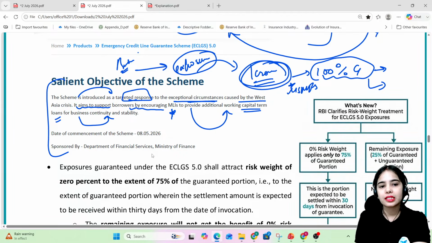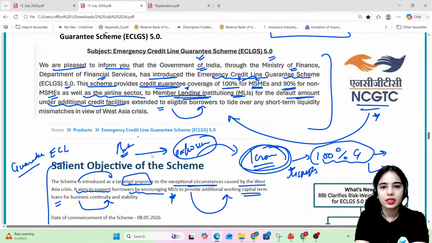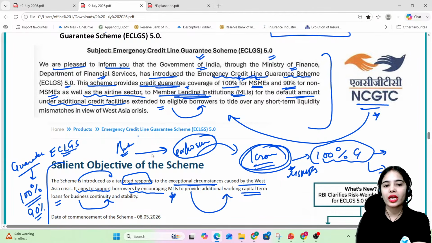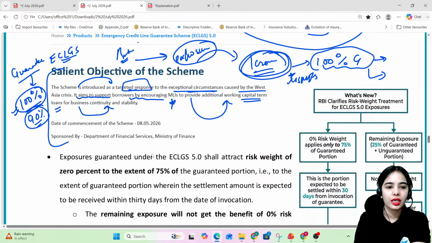And under the ECLGS, the guarantee is provided 100% for the exposure to the MSMEs and 90% for the non-MSME as well as airline sector. For whatever default amount is there, there is 100% guarantee or 90% guarantee. Okay? So this is the idea.